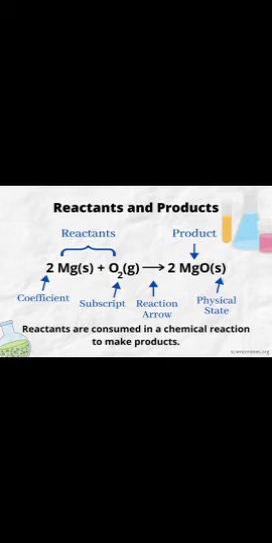The elements which are written towards the left hand side, as I have told you, those are the reactants. Right hand side, those are the products. And children, look at the numbers. I think I've told you earlier, the numbers which are written beside the element, those are the coefficient.